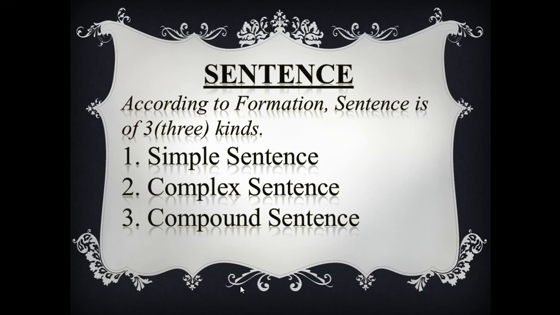But according to formation, a sentence is of 3 kinds, and these are simple sentence, complex sentence, and compound sentence.